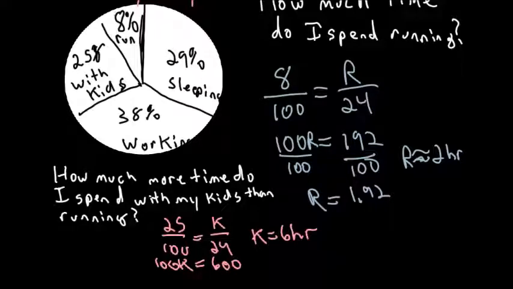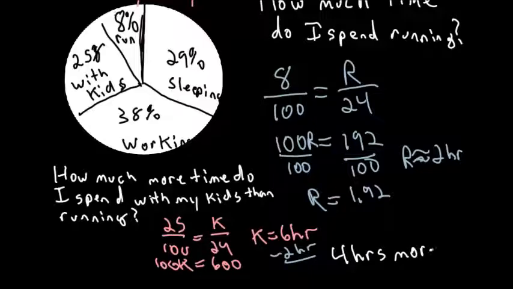So how much more? I would have to take my 6 hours with my kids and my 2 hours with running, and I would subtract them. So I would end up with 4 hours more is what I spend with my kids over what I spend running.